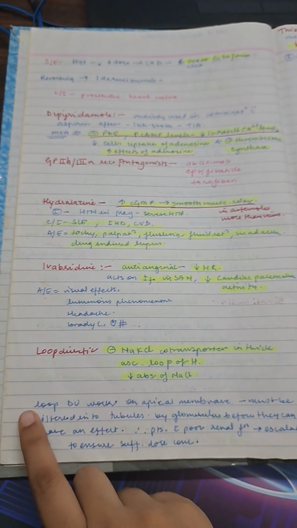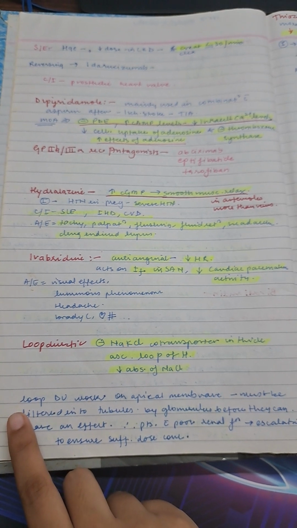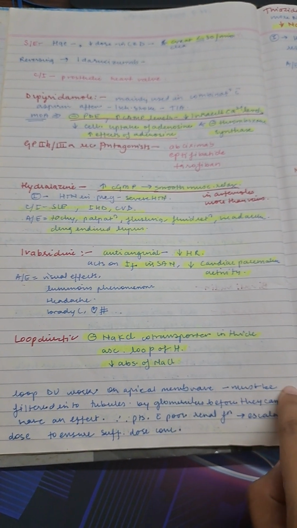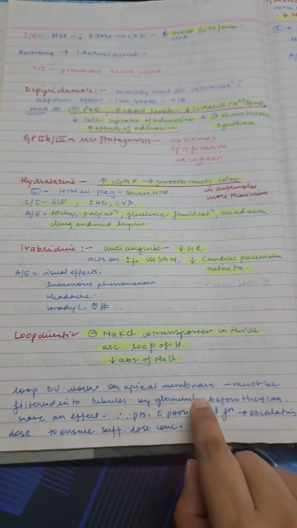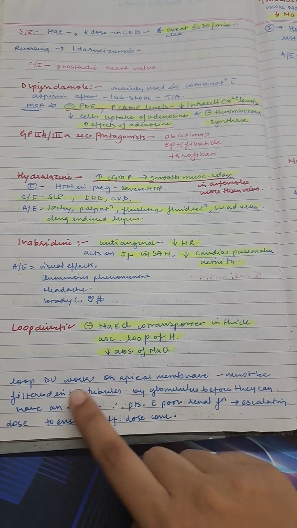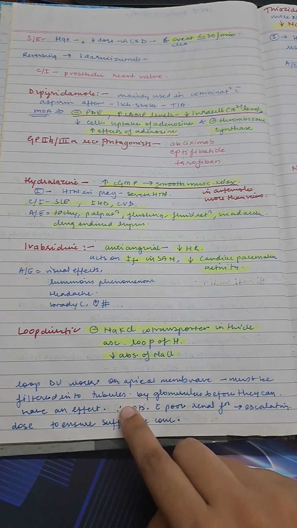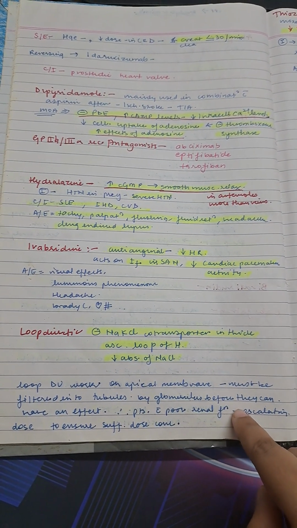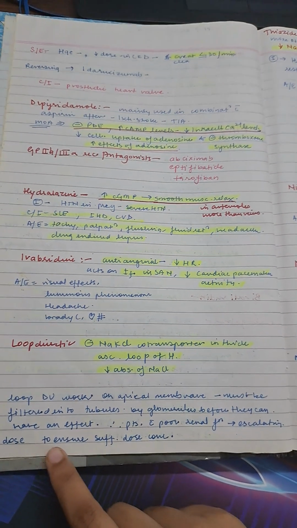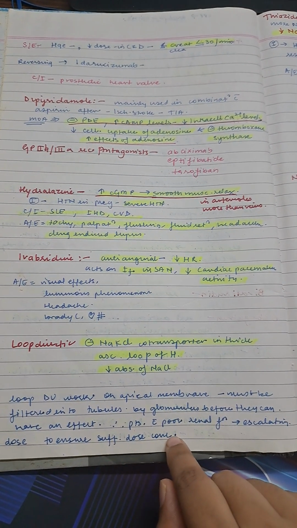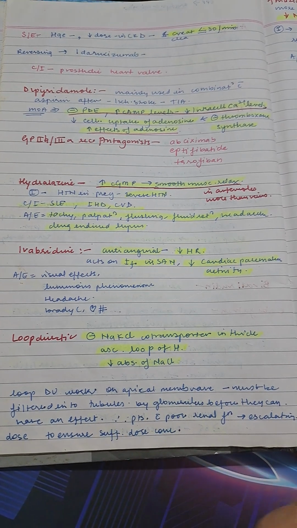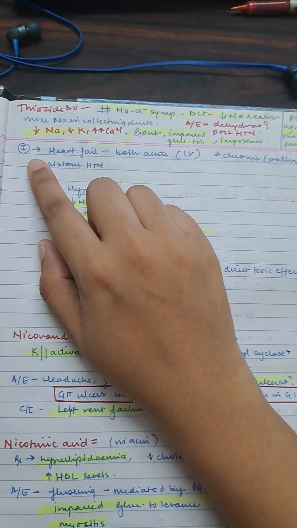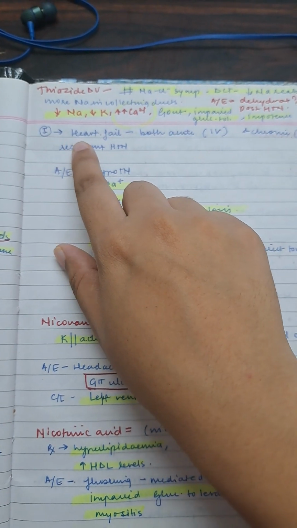So I'll just read this again. Now, how do loop diuretics work? They work on the apical membrane. So they must be filtered into the tubules by the glomerulus before they can have an effect. Therefore, in patients with poor renal function, escalate the dose to ensure sufficient drug concentration. They have to be filtered to reach that place.